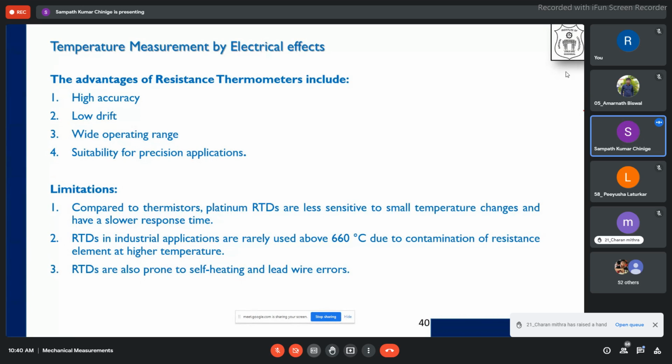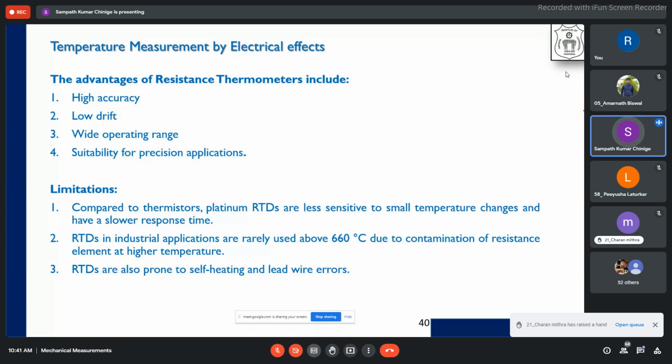The next one is a very important one. In resistance thermometers, the problem is that we are sending current through a wire that has resistance. When the resistance increases because of the temperature, heat is generated because of the I squared R. We call these I squared R losses.